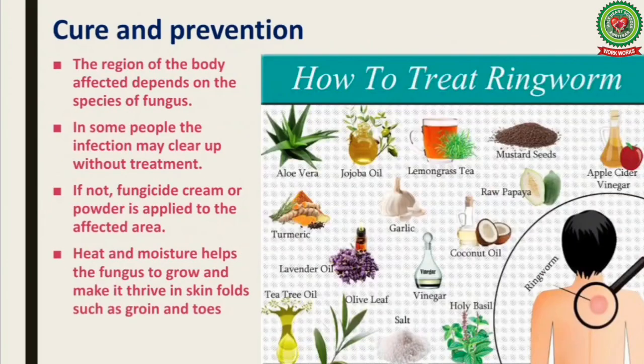So, talking about the cure and prevention, that is how to treat ringworm. The region of the body affected depends on the species of fungus. In some people, the infection may clear up without treatment. If not, fungicide cream or powder is applied to the affected area. Heat and moisture help the fungus to grow and thrive in skin folds such as groin and toes.